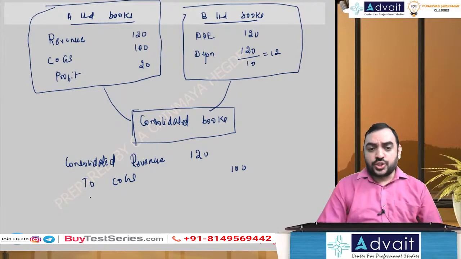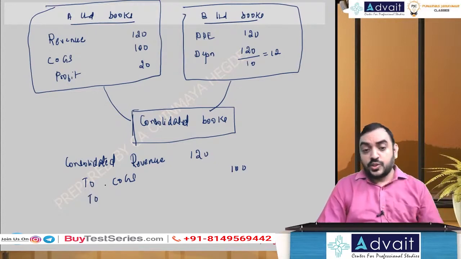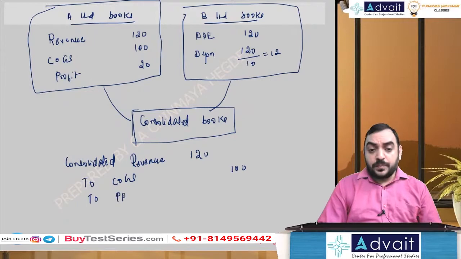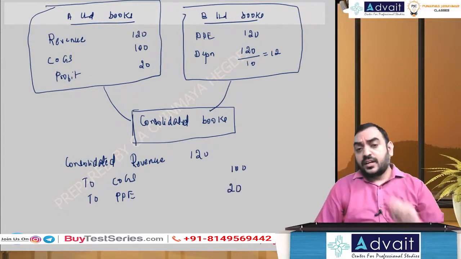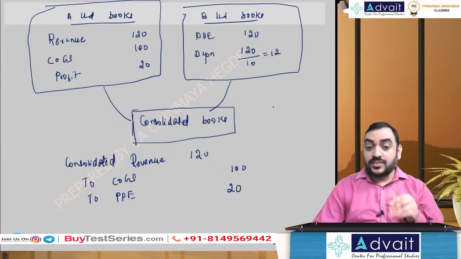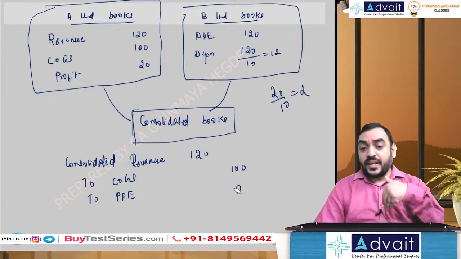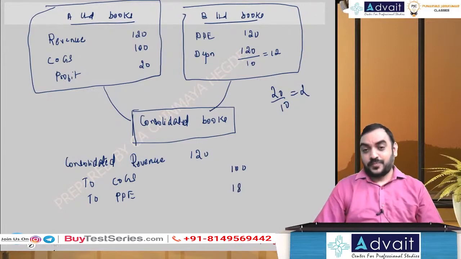And where will the credit go to? Basically, this profit amount would have been included in PPE. So I will credit PPE. How much should I write? Normally I need to write PPE as 20, but at the end of the year you would have charged depreciation also on this amount. How much depreciation would you have charged on this unrealized profit amount? It would have been 20 divided by 10, which is 2, right? So it would not be 20, it would be only the remaining 18.